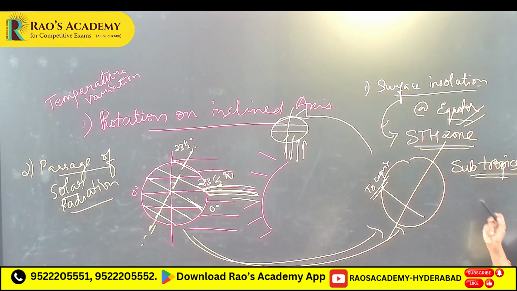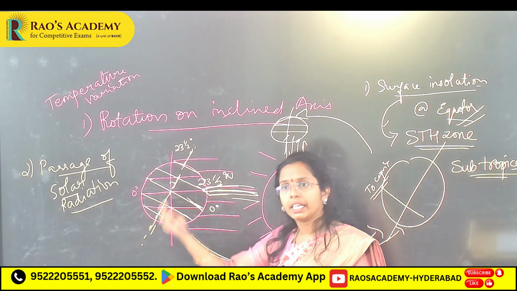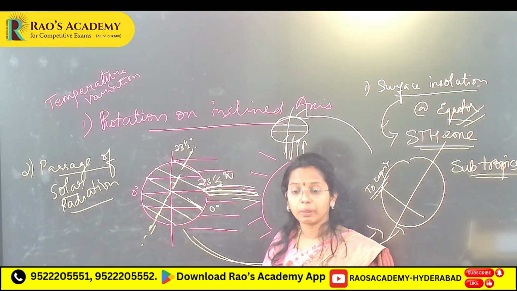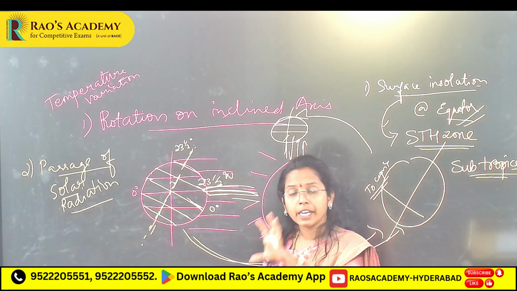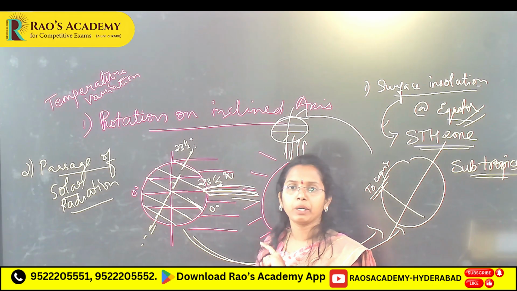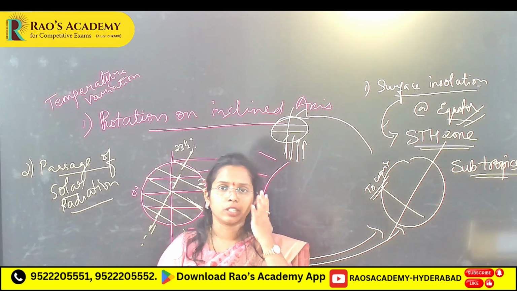This is the trap statement. For subtropic surface insolation, see, incoming solar radiation rays are falling, but on the surface how much radiation is absorbed is more at subtropics compared to the equator, because at the equator you will see continuous cloud formation.